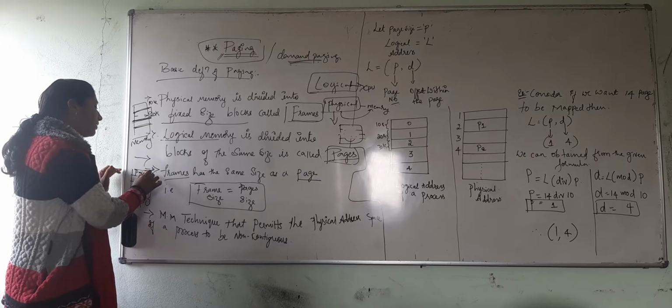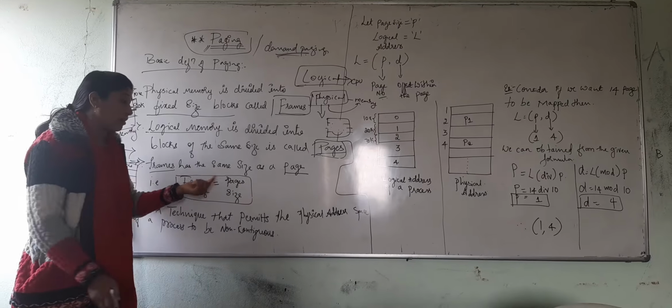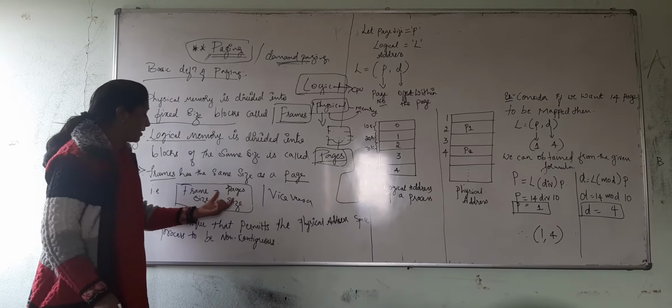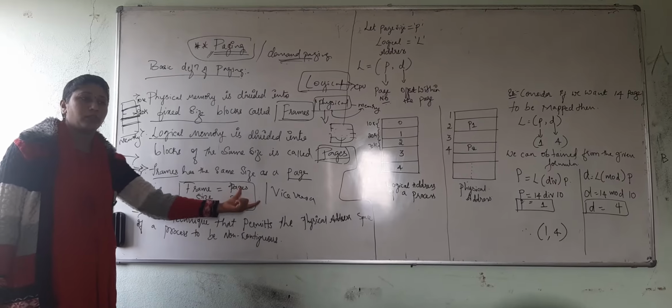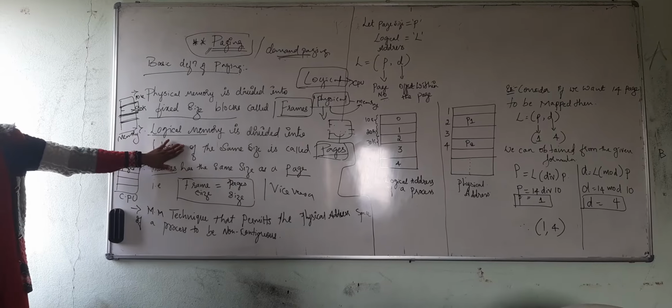The third important thing is the comparison, where the frame size is equal to the page size, or vice versa. The page size is equal to the frame size, or the frame size is equal to the page size. Got the meaning of it? What do you mean by frames? What do you mean by pages?